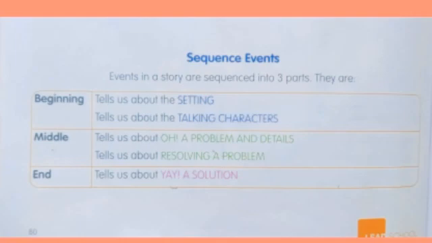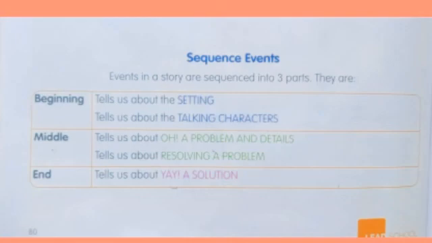First we have to say the first part, next the middle part, and then you have to say the ending of the story. Like that, the story also has sequence events. Events in the story are sequenced into 3 parts. They are beginning. The beginning part tells us about the setting, where it happens, and tells us about the talking characters.